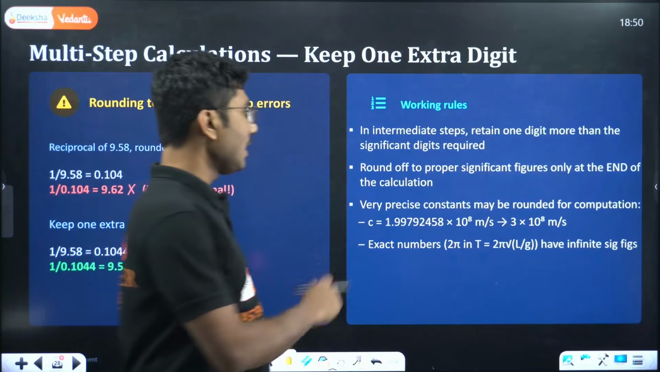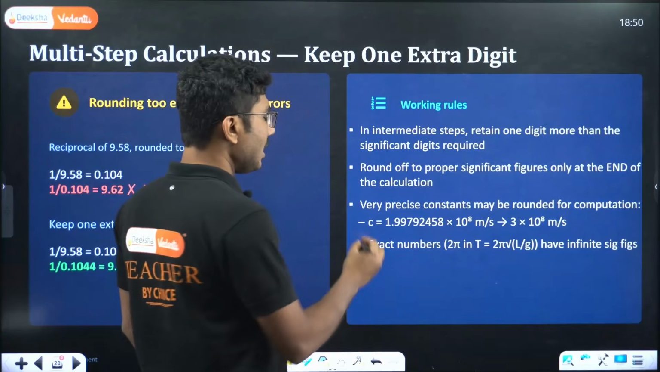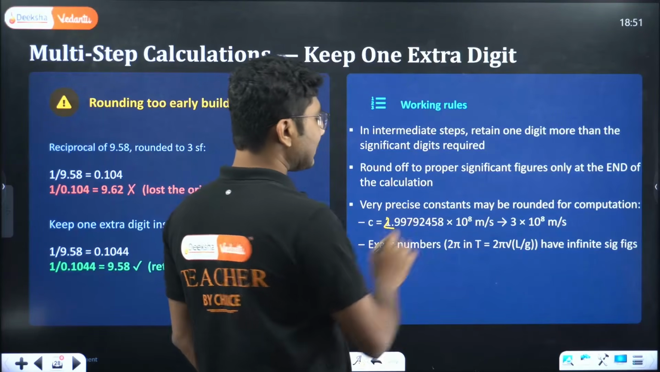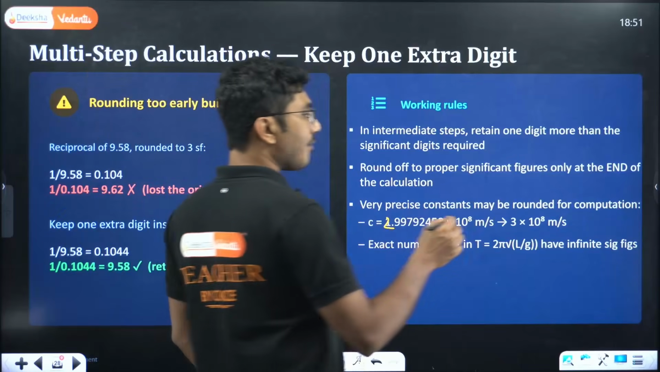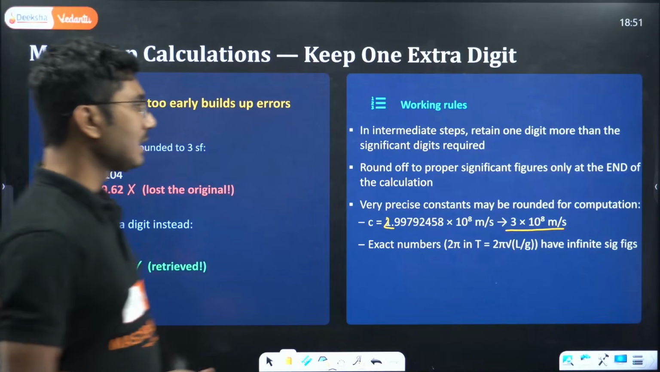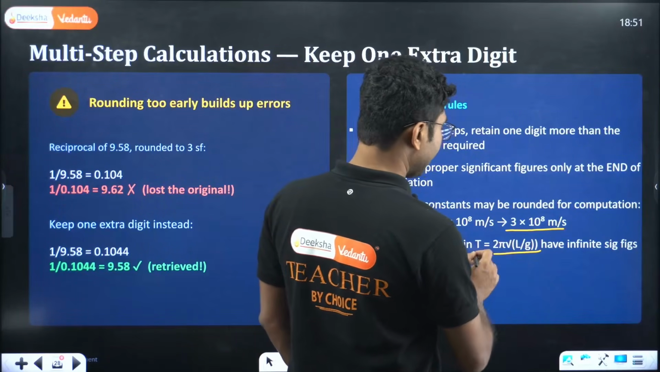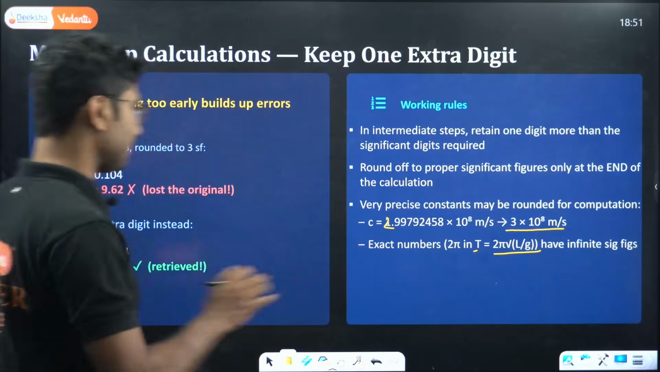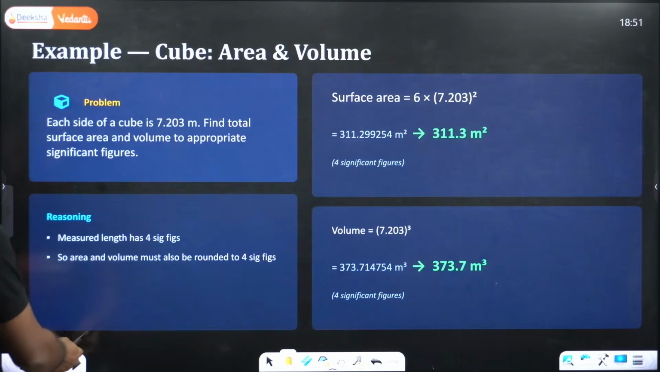Very precise constants may be rounded off for computation. For example, the speed of light, 2.9979258, can be rounded off to 3 into 10 to the power of 8 meter per second. Exact numbers, like 2 pi in the time period, 2 pi square root of L by g, have infinite significant figures. So in some cases they have infinite significant figures, in some cases you need to calculate.